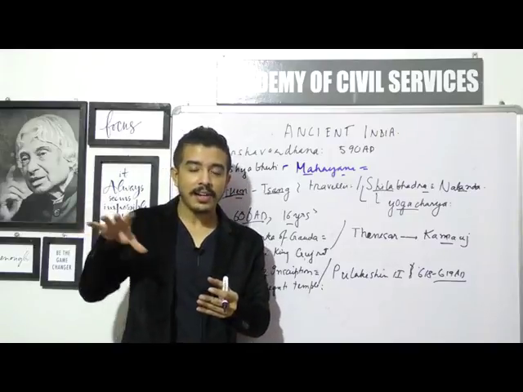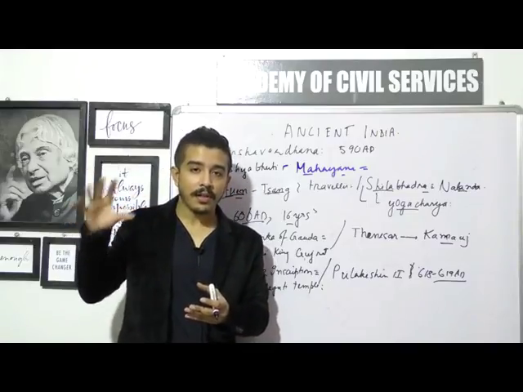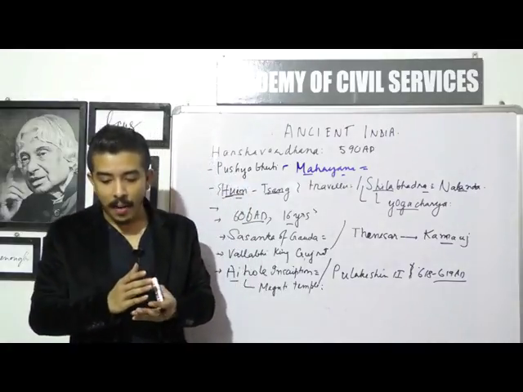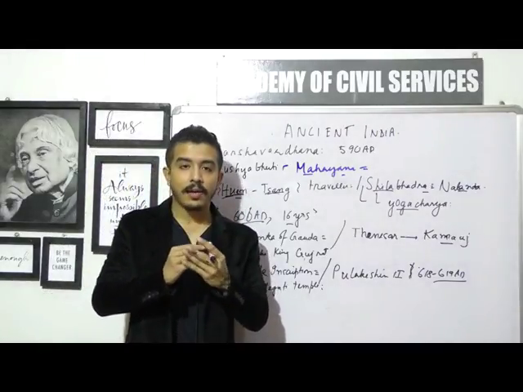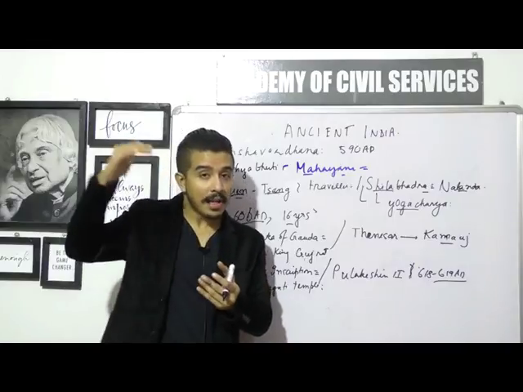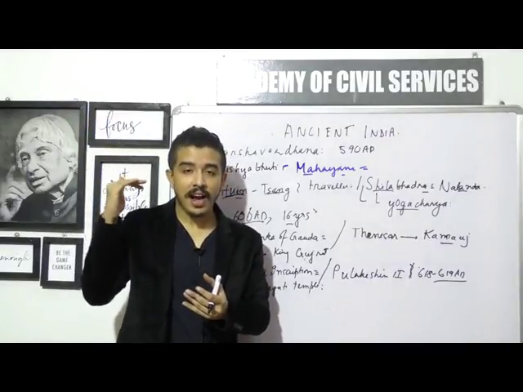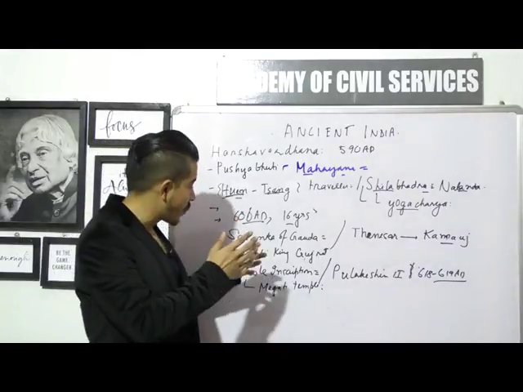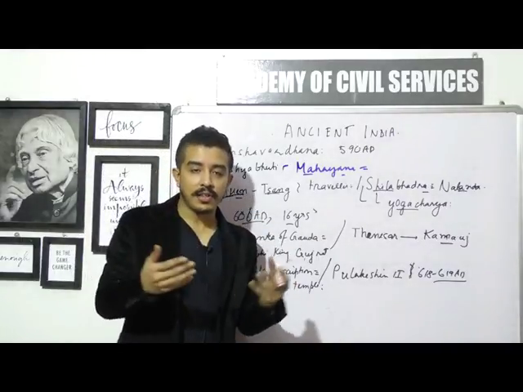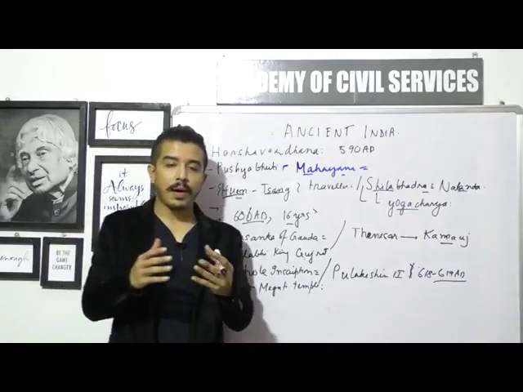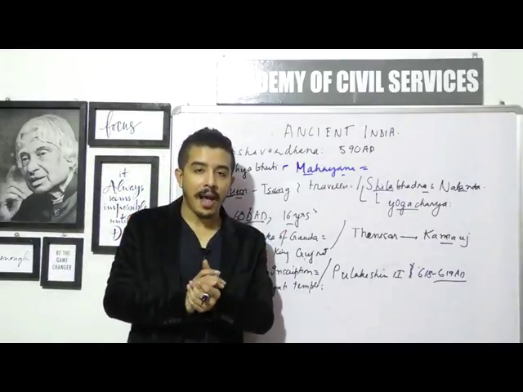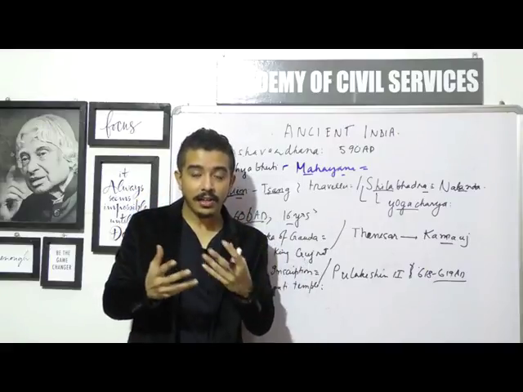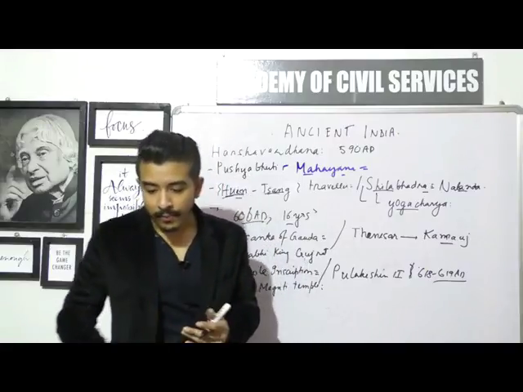So he had an indirect control over the Kamrupa kingdom as well at that point of time. But apart from the Kamrupa kingdom, there were places like Punjab, and even Nepal on the north was indirectly controlled by Harshavardhana. Okay, so now we have not only talked about his victories and his defeats, but we have also talked about how large his empire was and which territories were directly and which were indirectly controlled by this particular king.